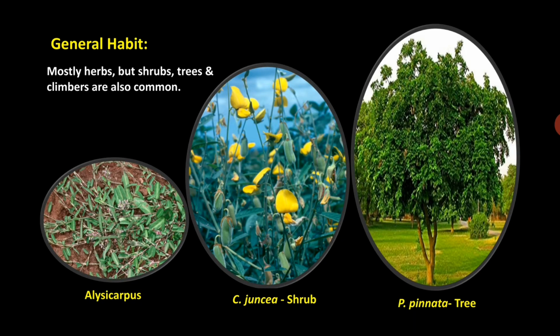Let us study the general habit. Mostly they are herbs, but shrubs, trees and climbers are also common in this family. So let us take an example of a herb, that is Alysicarpus, which is a prostrate herb. Crotalaria juncea is a shrub in this family, while Pongamia pinnata is a tree.